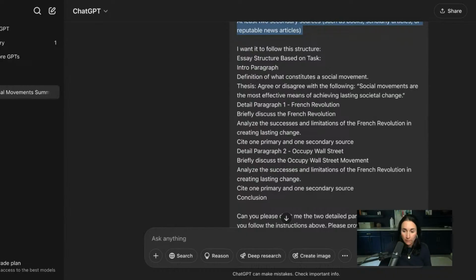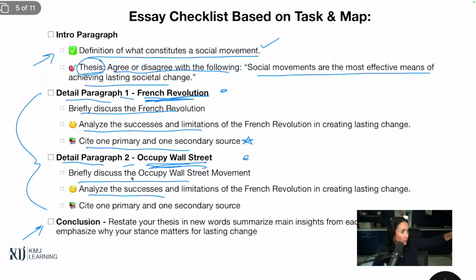So I took, and let me go ahead and stop sharing there. Let's go back to my screen over here. Okay. I took this basically, and I copied it and put it into ChatGPT. Now, I had already made this for you guys, right? You might just put it into ChatGPT. You might just say intro, definition, thesis, detail paragraph 1, French Revolution, and you might just type it in there